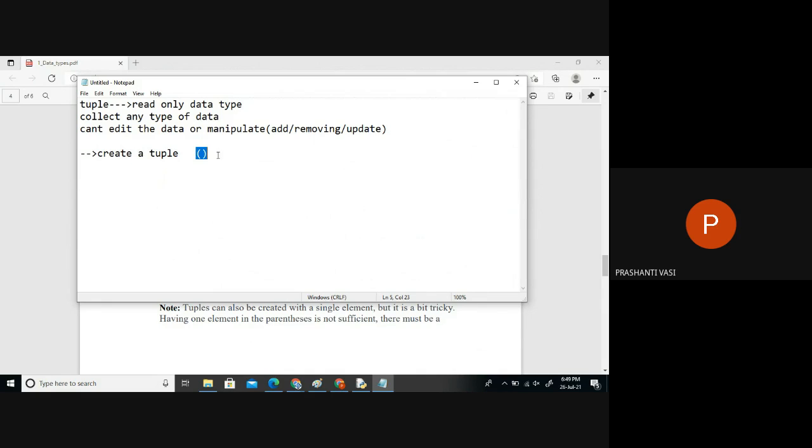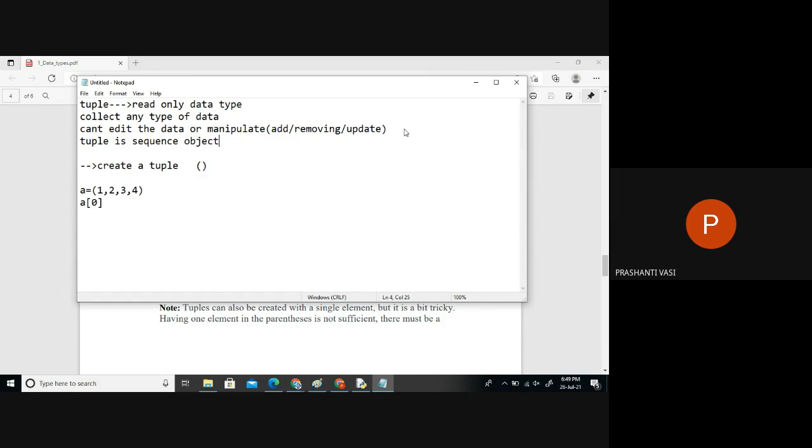So whenever you want to work with a tuple, we have round brackets. Just by writing round brackets and collecting some data inside that, we have just created an object of a tuple type. And this object, you can save it in a reference of your own. Now, whenever you want, you can access the data the same way, because these are all sequences. So tuple is also one of the data types of sequence type. So tuple is a sequence object.